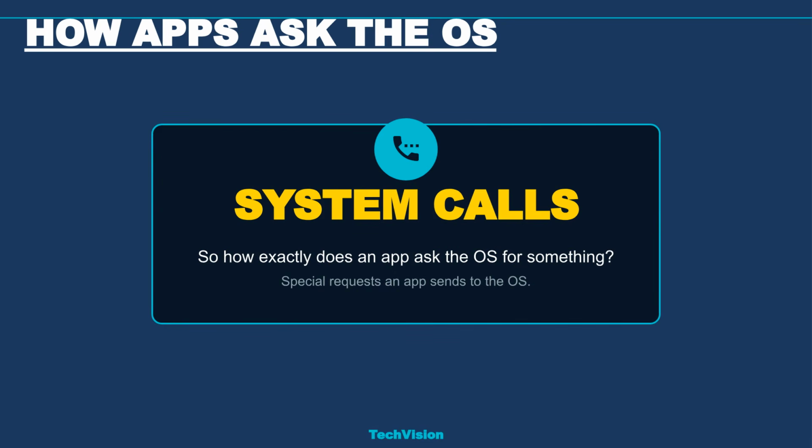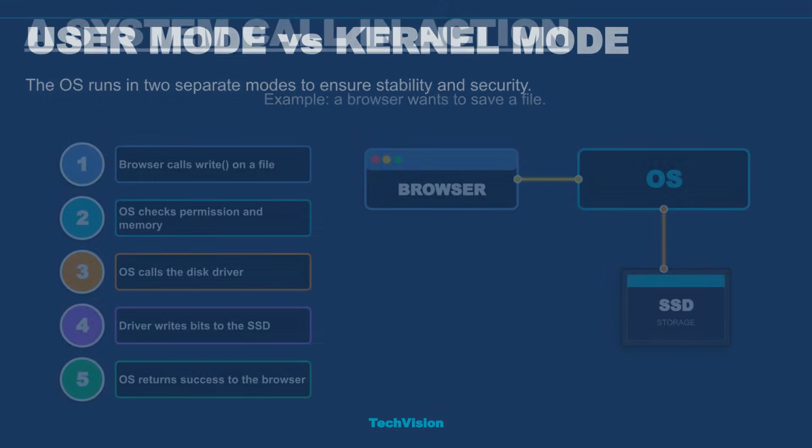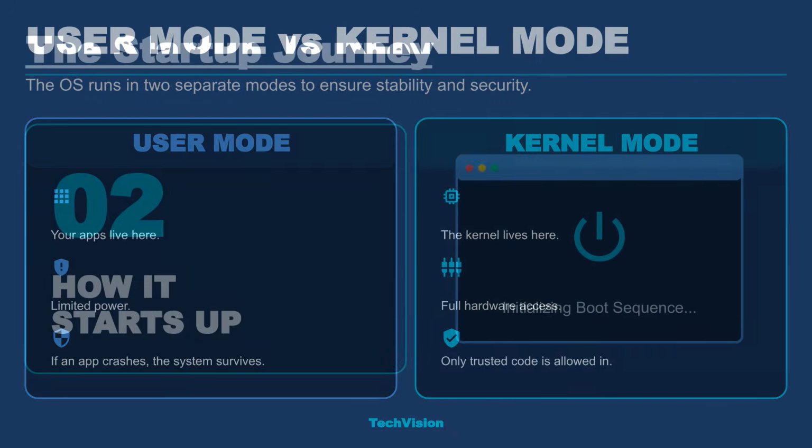It uses something called system calls. When an application, like a browser, needs to save a file, it sends a system call. The OS then checks permissions and memory, calls the necessary driver, and completes the action, finally returning a success message to the browser. The OS runs in two separate modes to ensure stability and security: user mode and kernel mode.